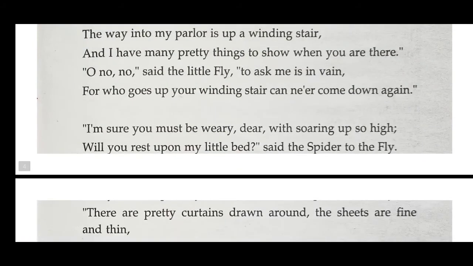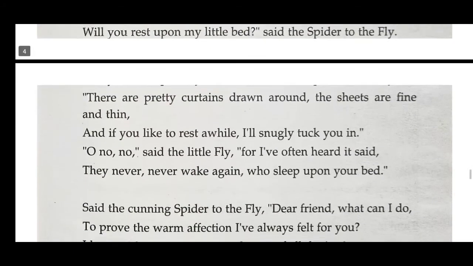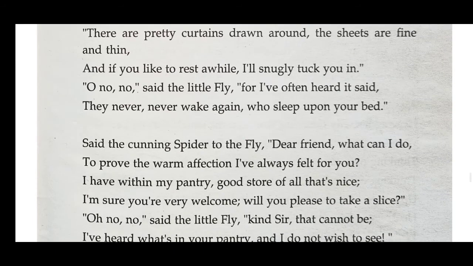Then, "I'm sure you must be weary, dear." So in the next stanza, the spider changes its tactics, and this time it says, "I'm sure you must be very tired, my dear fly, with soaring up so high," because you have been flying and soaring up into the air so high, so your wings must have grown tired. "Will you rest upon my little bed?" said the spider to the fly. So I'm offering you some comfortable rest in my bed. If you come into my parlor, into my bedroom, after the parlor there is probably the bedroom also, so the parlor did not attract, so he's talking about the bedroom.